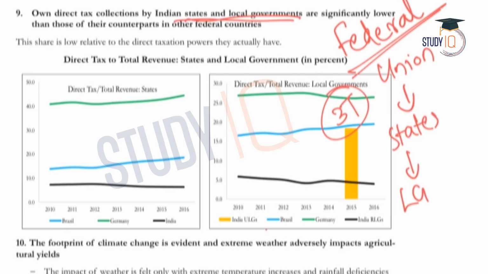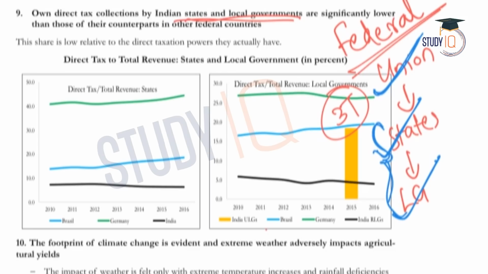Under this 3-tiered structure in our country, the union has its own tax collection, states can have their own taxes, and local governments are also given authority on certain taxes. So all three tiers have tax collections of different items. The survey is discussing the underutilization of tax collections by the states as well as local governments.